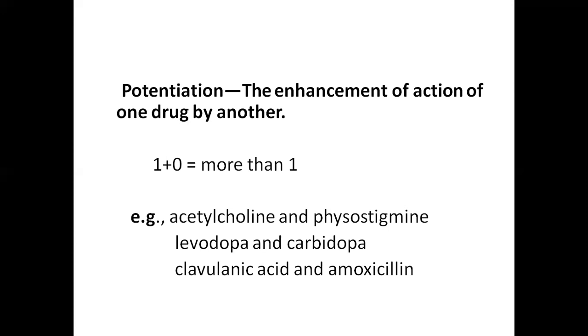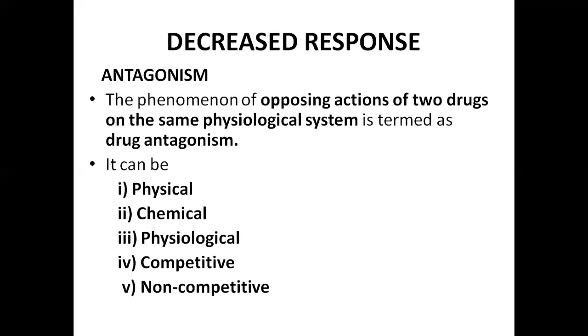And another example is clavulanic acid and amoxicillin. Amoxicillin is an antibiotic. Bacteria synthesize beta-lactamase enzymes. These beta-lactamase enzymes will destroy the penicillins. So if we combine the amoxicillin with clavulanic acid, this clavulanic acid will inhibit the beta-lactamase enzyme and helps in potentiation of the amoxicillin. These are the examples for potentiation.